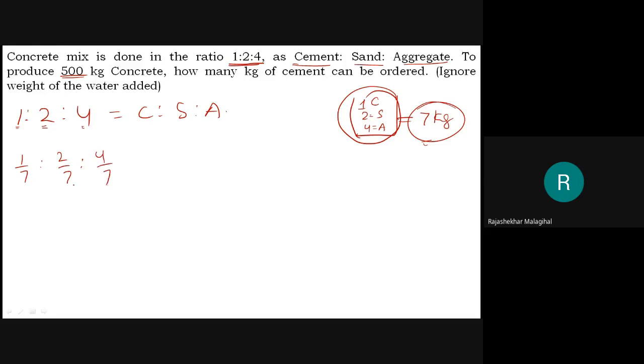How did I get this 7? 7 is the sum of all these, 1, 2 and 4. Like that, here the total quantity is 500. Then this is your cement. Okay, we'll make it very easy. Otherwise this becomes complicated.